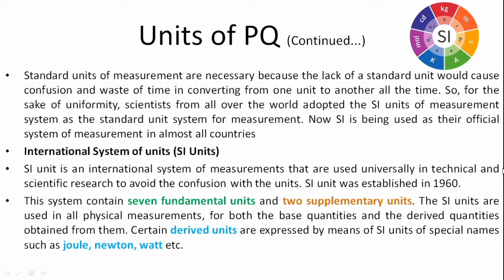And this SI system also has derived units which are obtained from fundamental units. These fundamental units are also called base units. Joule, Newton, Watt are all units in the SI system. Joule is the SI unit of energy or work. Newton is the SI unit of force. Watt is the SI unit of power.